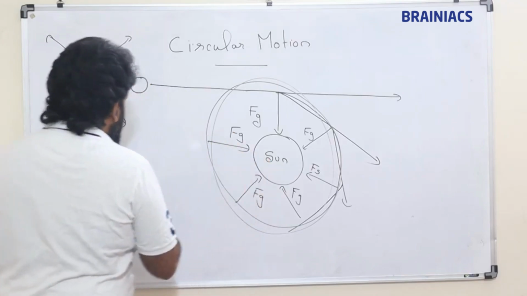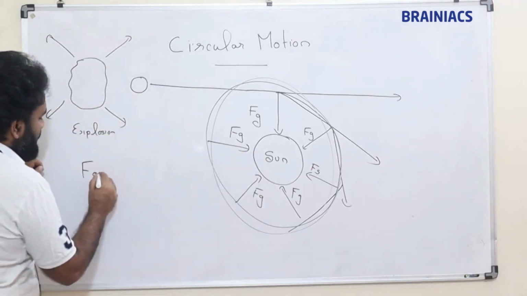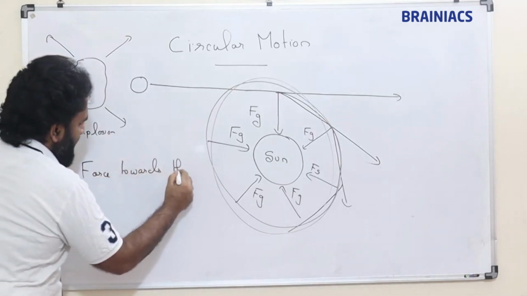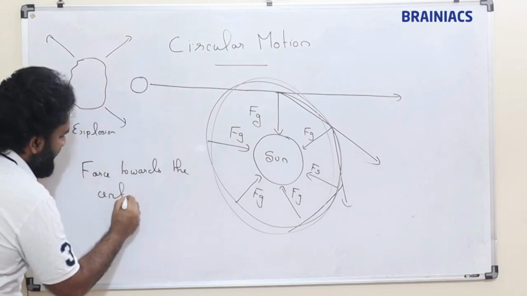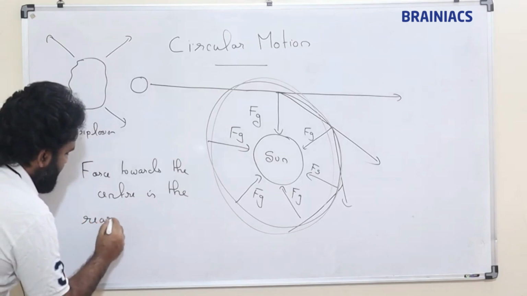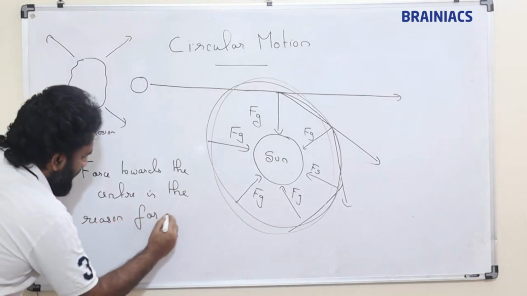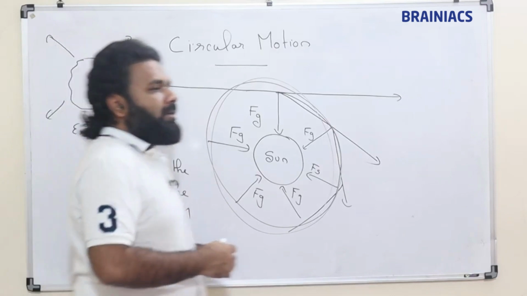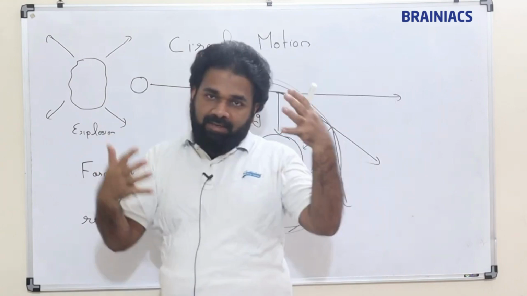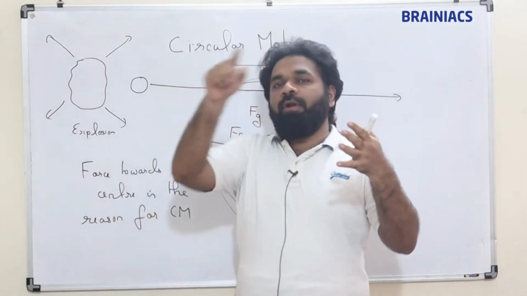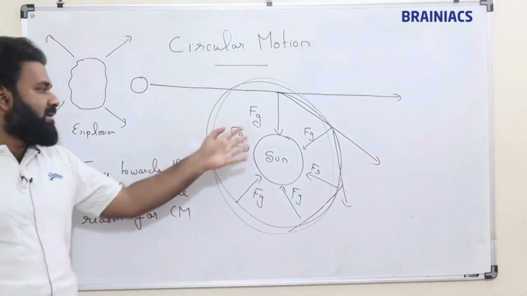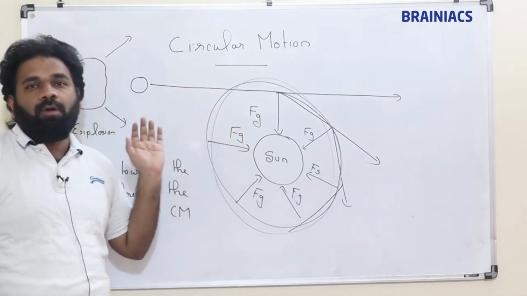So this force towards the center is the reason for circular motion. Any natural force which is acting towards the center, and if a body gets stuck in circular motion, then that force towards the center is the reason for circular motion.